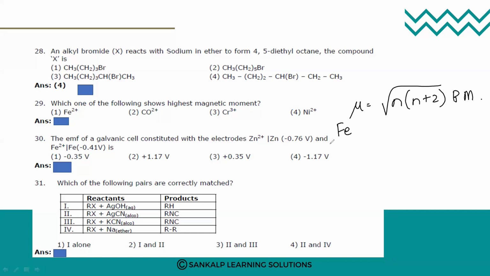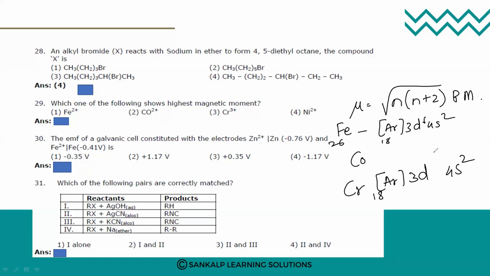Fe is 26, so argon 18, 3d6, 4s2, then cobalt, then chromium. Chromium is plus 3, so argon 18, 4s2, and 3d5.